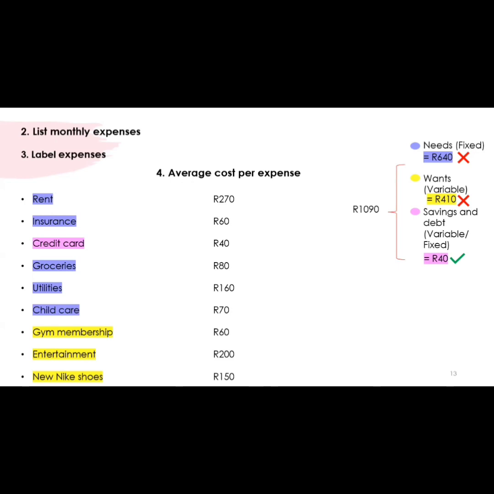So let's see what we can do with a few adjustments to make sure that we do have enough money to get through this month, as we currently have a shortage of 90 Rand.